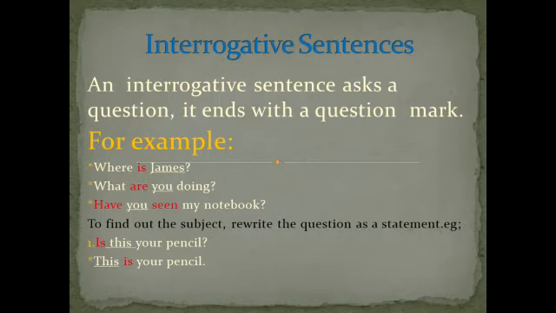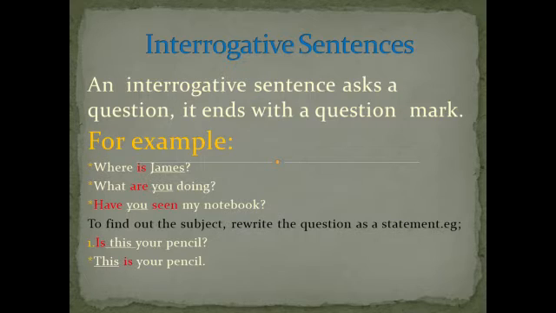So the subject comes after the verb. Here in the second sentence, the same thing happens. What are you doing? Here again, are is your verb and you is the subject. So the subject comes after the verb.